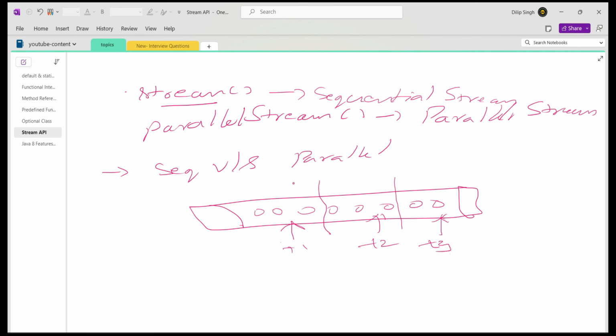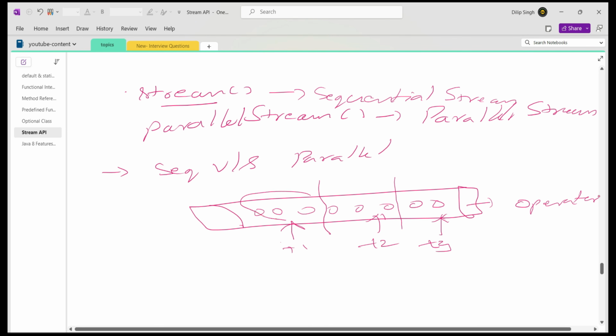Now if I call any operation like the filter method or map method, what is going to happen? Thread 1 will perform the filter on its own values.